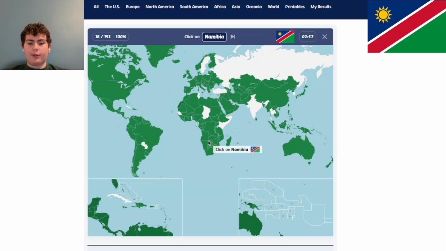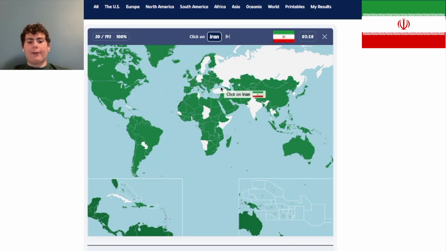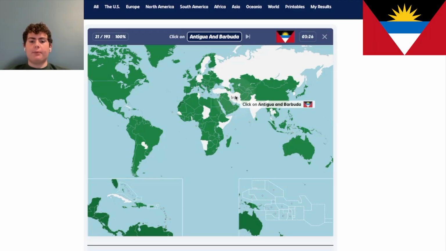And yeah, Namibia is in Africa. They have this little strip right here. And that was so the Germans could meet up with, pretty sure, a river over here. But what they didn't know is when they met up with this river, there was the Victoria Falls, which stopped it from being useful. And speak of the devil, the Germans are up here. Iran, this is the country that the US is currently at war with, also known as Persia. It is right over here.